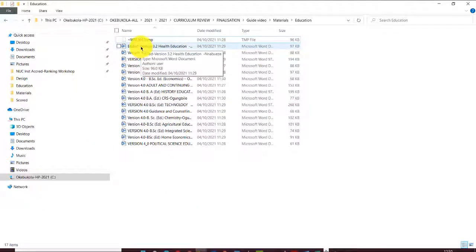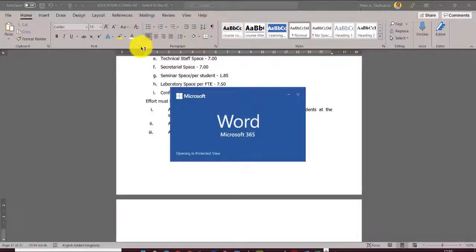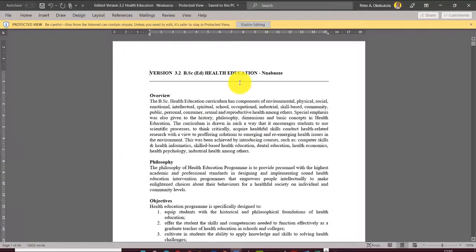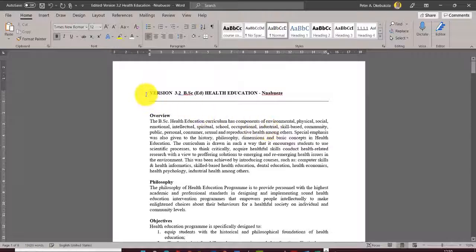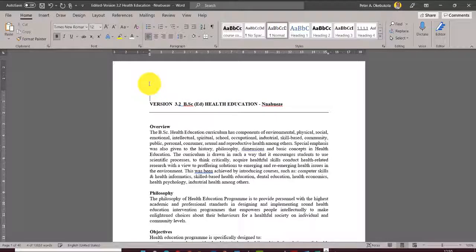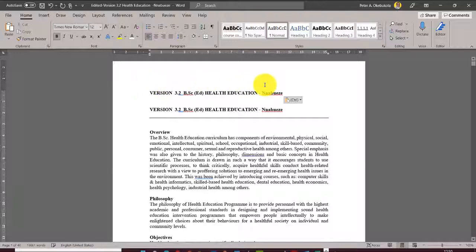Step 8 is go to the next one, which is this, Health Education. We take off all of this. We're only going to say Health Education. Well, you can actually copy this and put it on top of it here. Take off this. Now take that off.